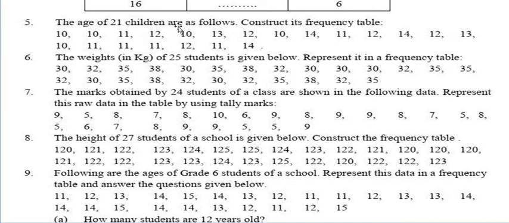Now, in question number 5, you can see the ages of 21 children are as follows. Construct the frequency table. Now we have to construct the frequency table here. So here also, starting from the lowest number, we'll start to draw the frequency table, then the tally marks and the frequency. Can we do this? Yes, teacher. Okay, let's try to do question number 6. It is also very similar.